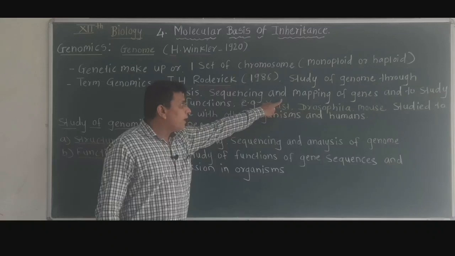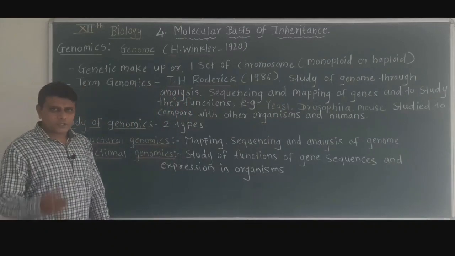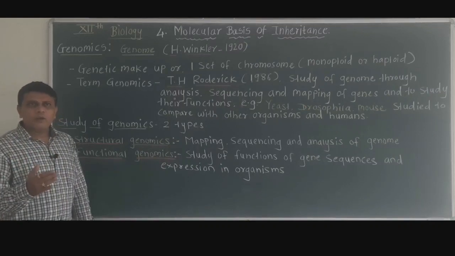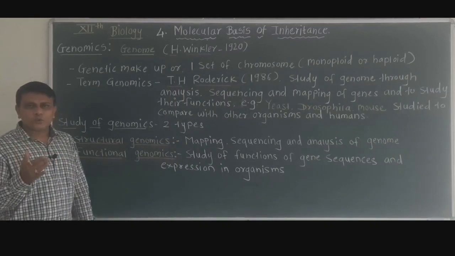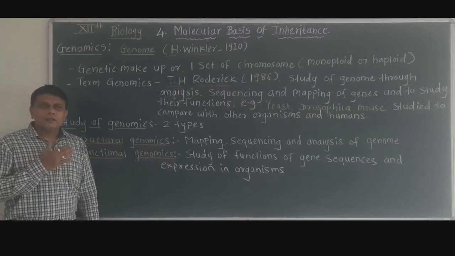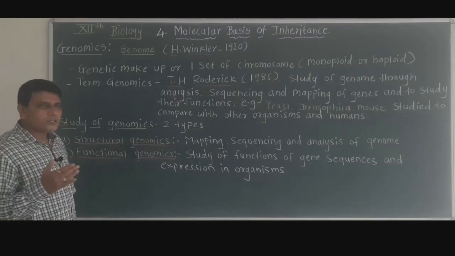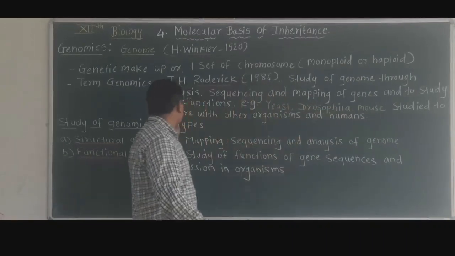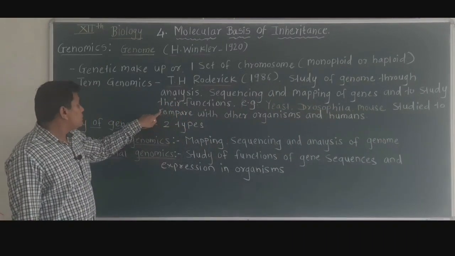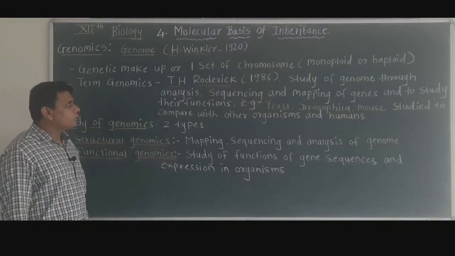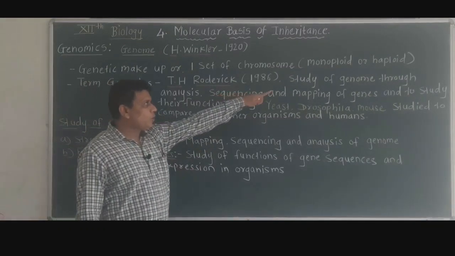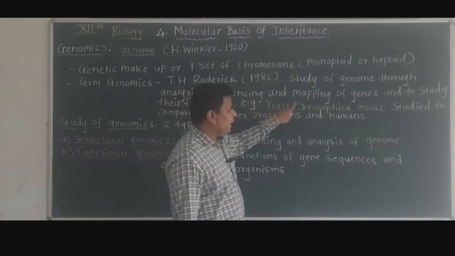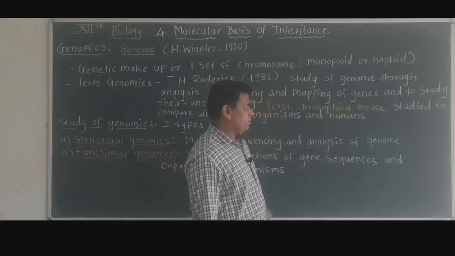And then mapping. Now mapping of genes means locating or finding the location of genes on the chromosome and then finding the distance between these genes, and to study their functions. So genomics according to Roderick is the study of genome through analysis, then sequencing and mapping of genes, and to study their functions.